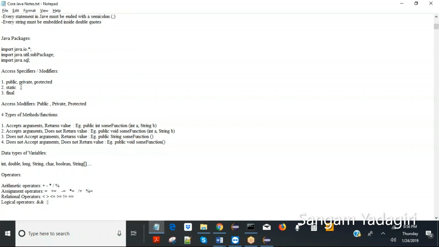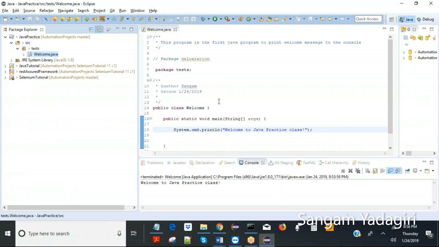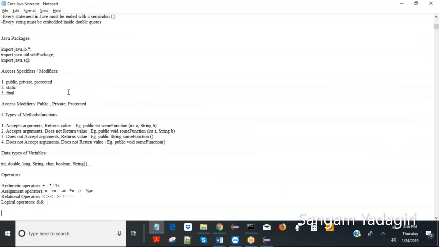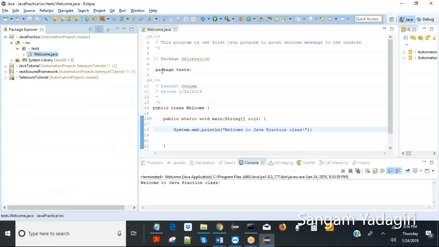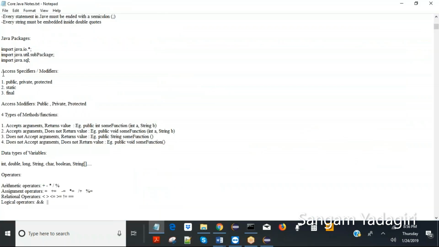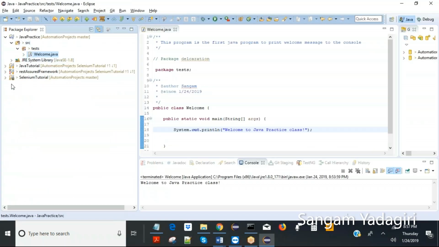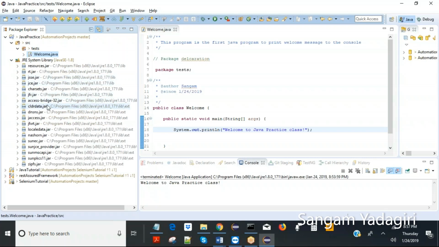Just now we have seen the basic structure of any Java class. Same thing I put in the notes. First of all, it will have the Java package declaration, and before this it will have import statements. Here we do not have import statements because we don't need to use them. But going forward, we are going to import from the Java system libraries or third-party jars.